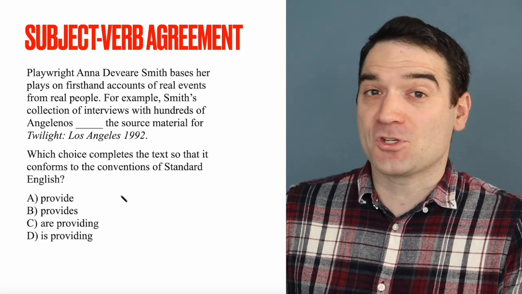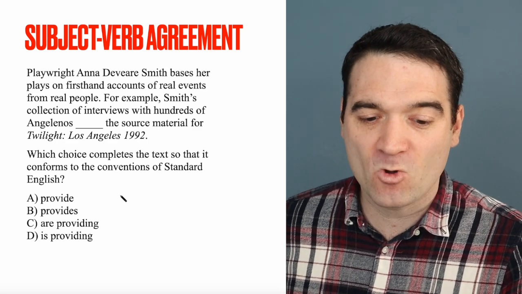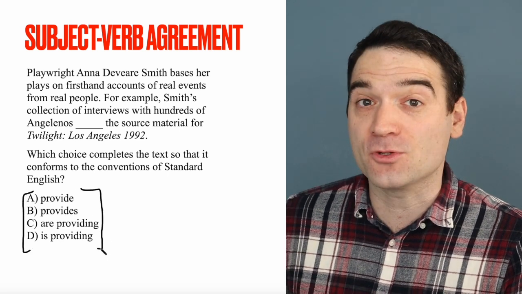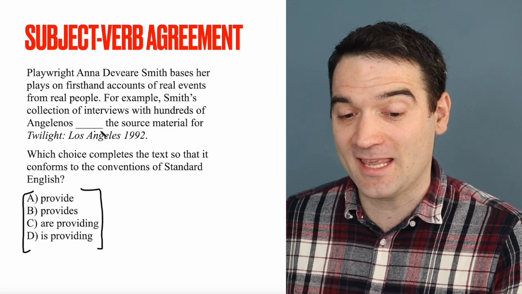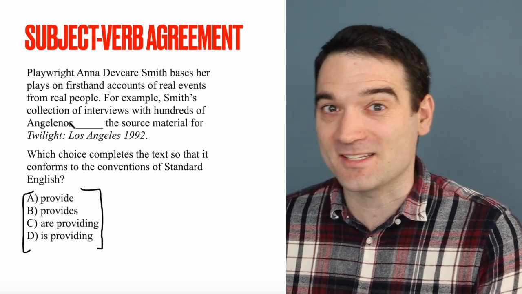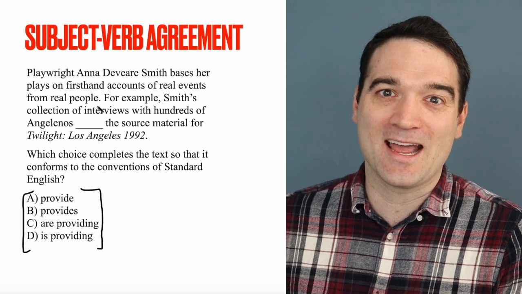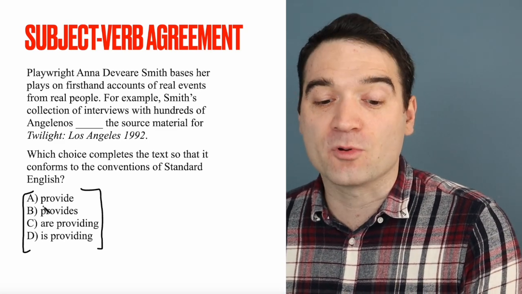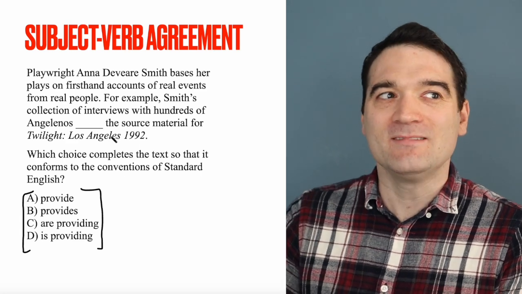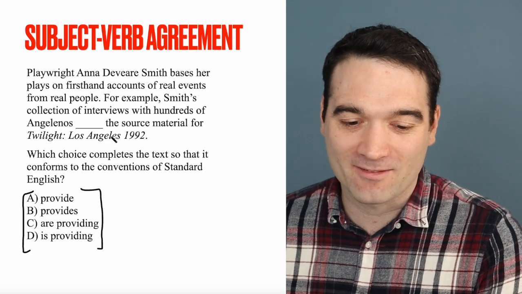All right. First off, a very straightforward question. Are we missing a subject or a verb here? Well, if we look at the answer options, provide, provides, are providing, is providing, those are all action words. Those are verbs, right? So this blank here needs to be a verb. And as we know from sentences, verbs have to have a subject that goes with them. Now, this one's a little tricky because I'm not talking about a simple sentence like I threw a ball. The verb is to provide. Provide, provides, are providing, is providing. So what's the subject? What is providing, or what provides, or what provide, or are providing, right?